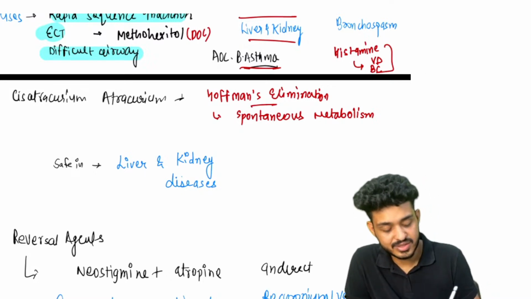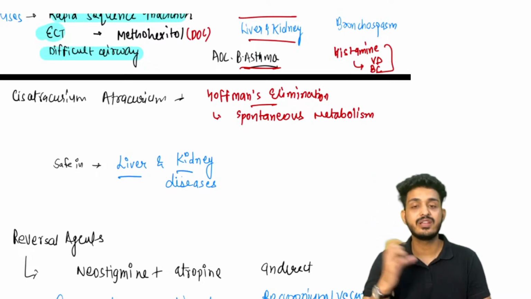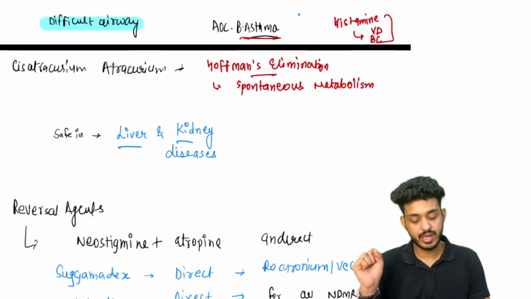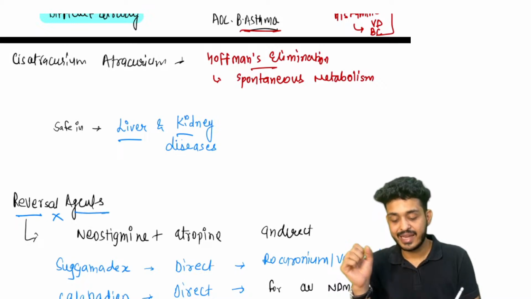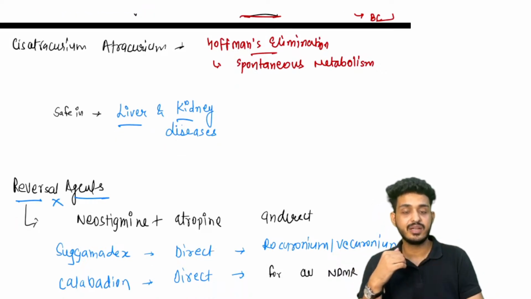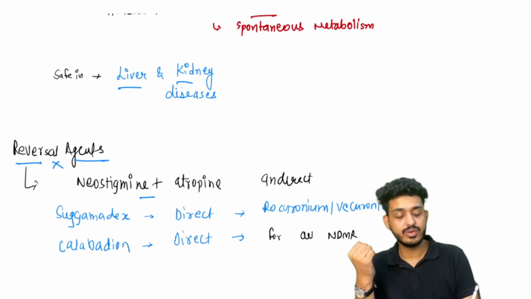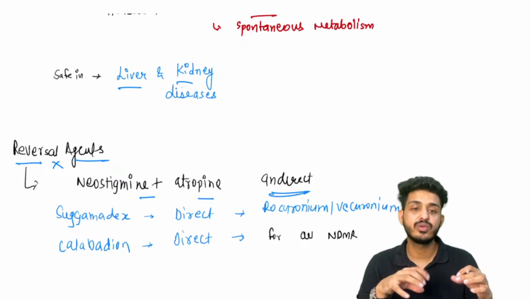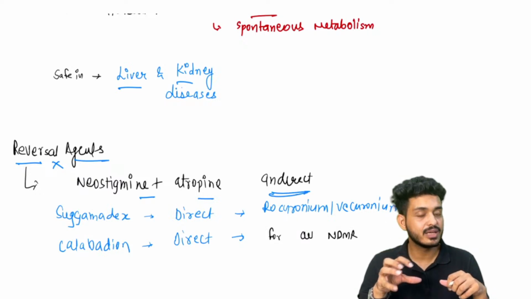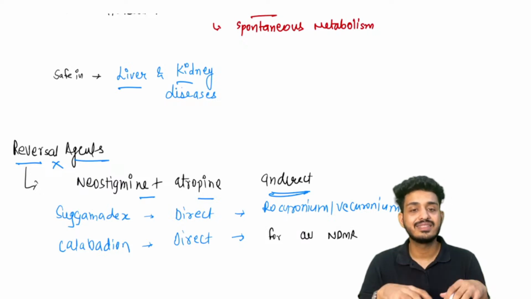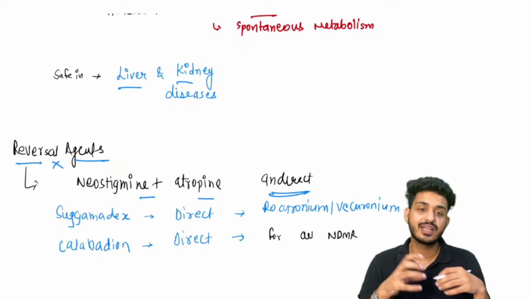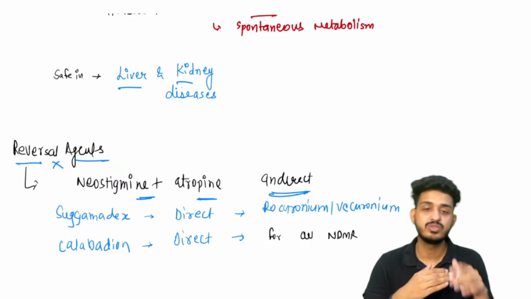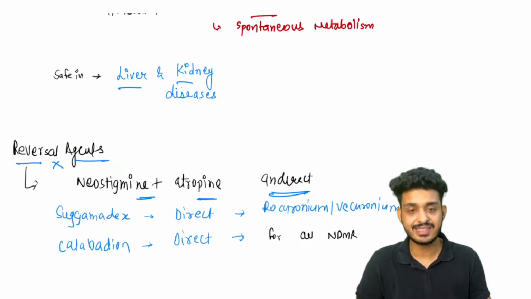So what is the utilization, sir? They are safe in liver and kidney disease. So when the patient is having kidney or liver disease, I can use these drugs for muscle relaxation. After giving muscle relaxation, I need these patients to get reversed, right? How can I reverse those patients? I can give neostigmine along with atropine. They are the indirect agents. Basically what we are doing, we are blocking acetylcholinesterase, so acetylcholine increases. Acetylcholine is a function of the parasympathetic nervous system, right? So we are just putting the opposite effect. So we can use neostigmine plus atropine as an indirect reversal.